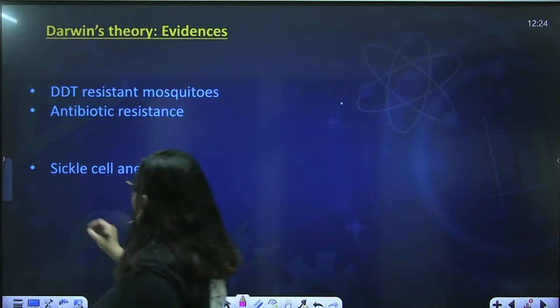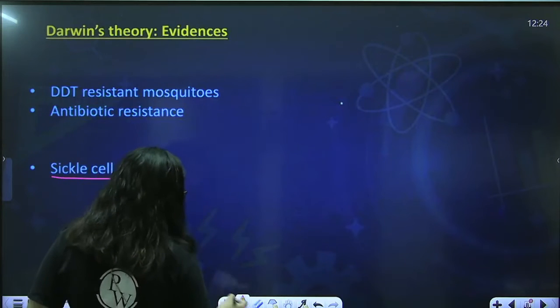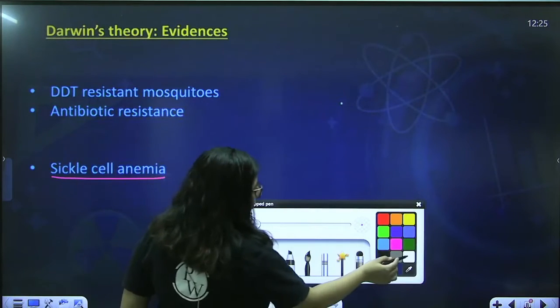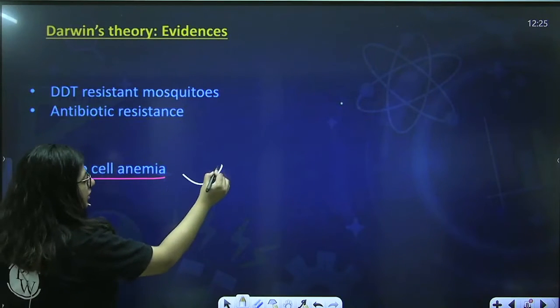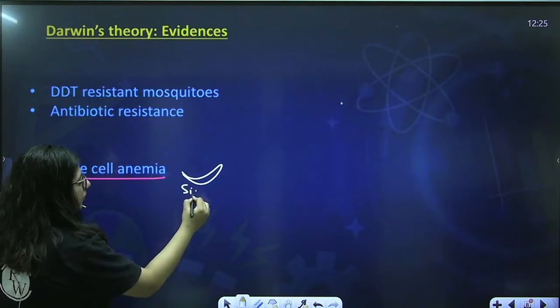Sickle cell anemia is a genetic disorder in which the organism produces RBCs which are sickle shaped, like this.